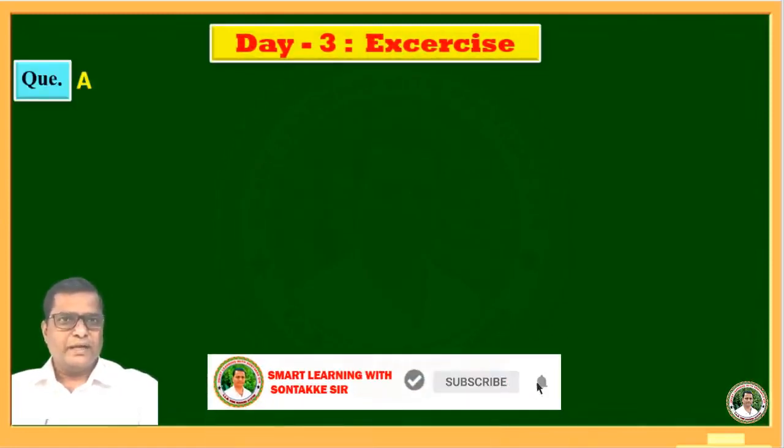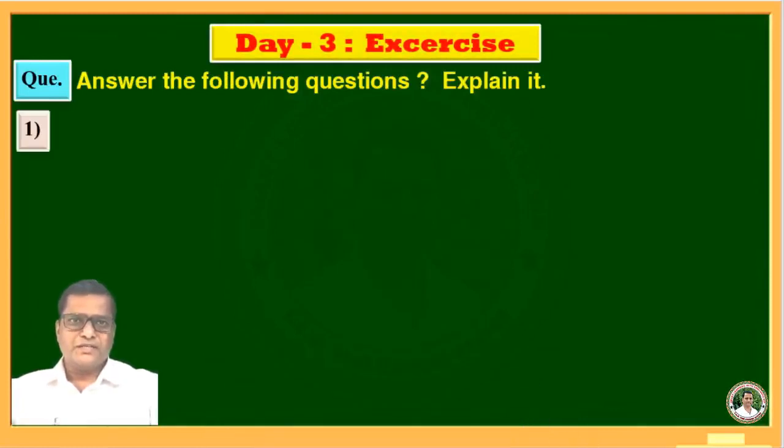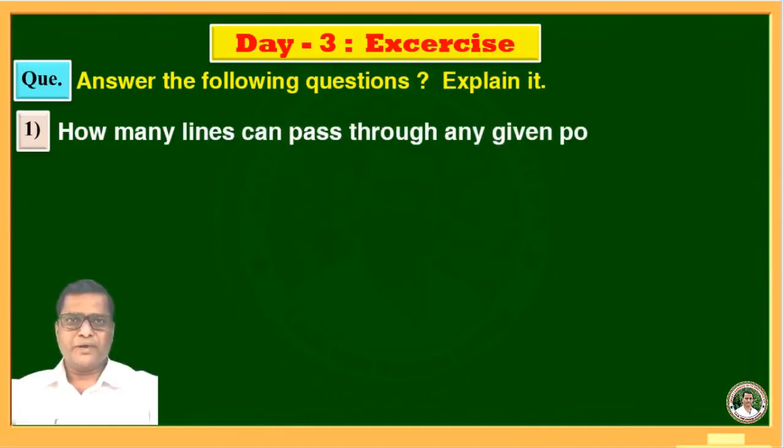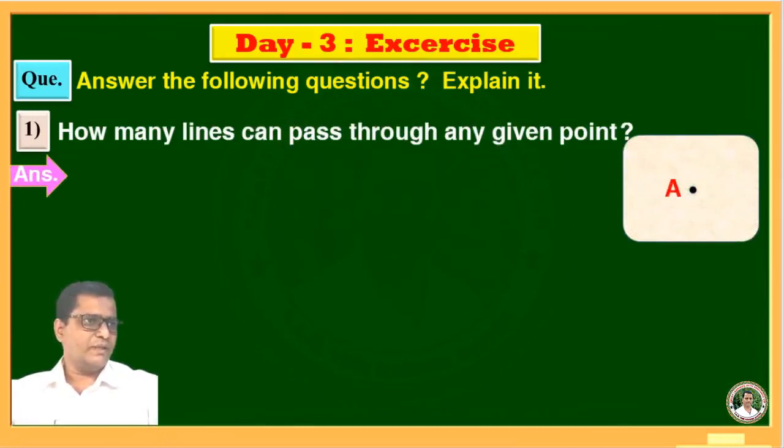The question is, answer the following questions and explain it. In this, the first question is, how many lines can pass through any given point? To write the answer of this question, first we will draw the point. सुरुवातीला आपण एक पॉइंट काढू आणि या पॉइंट मधून किती लाइन्स जातात ते आता आपण पाहूयात.